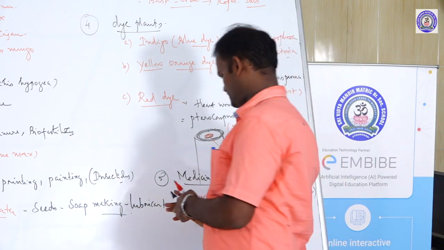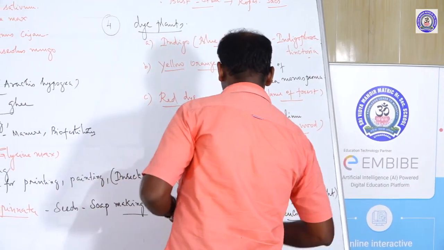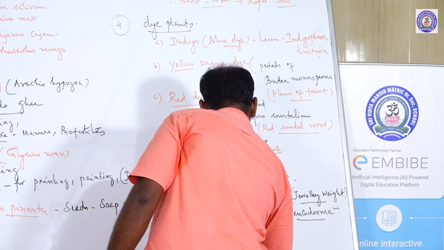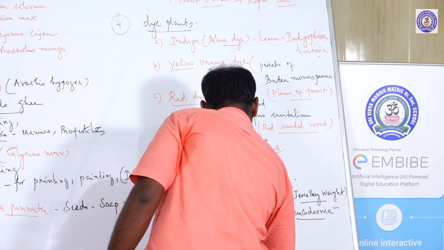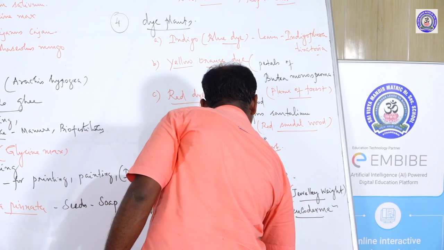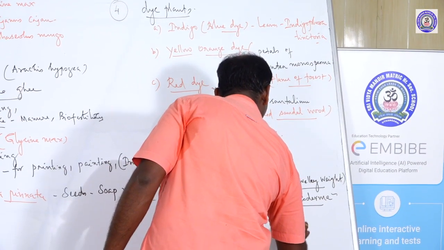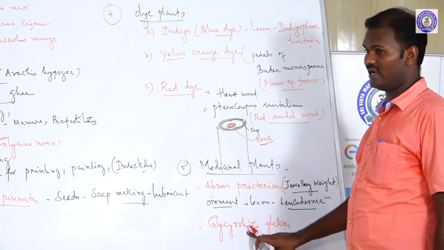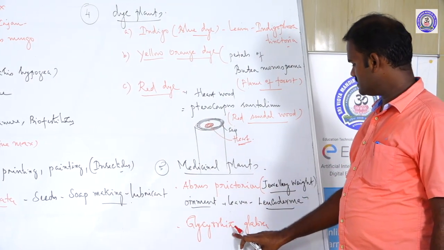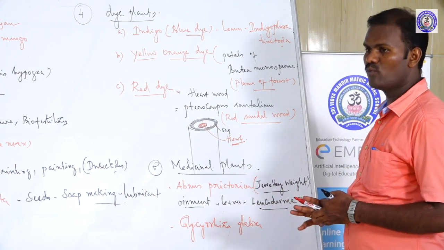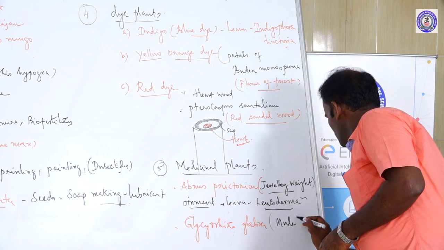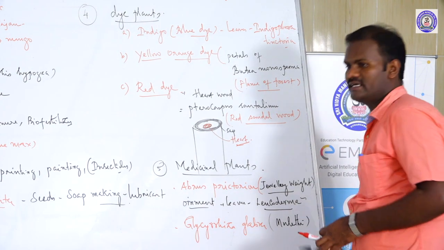Then another one is Glycyrrhiza glabra. In NCERT books the binomial name Glycyrrhiza glabra is not given, but it is commonly called mulathi.